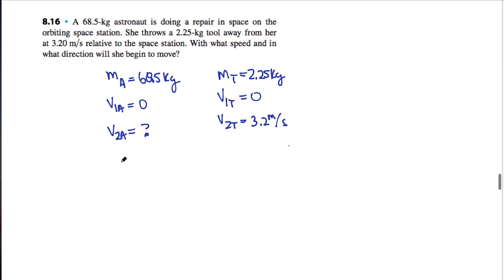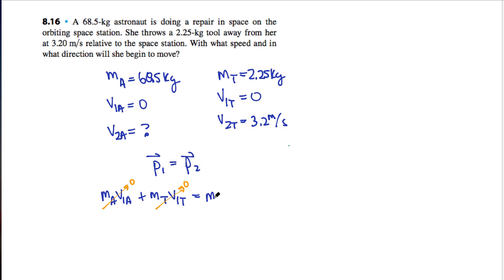So conservation of momentum set up here says that momentum before and momentum after will be equal. Well, momentum before must be 0. If I write it out, I have mass of the astronaut times her initial velocity plus mass of the tool times its initial velocity. Both of those are going to end up being 0 because they have 0 initial velocity.